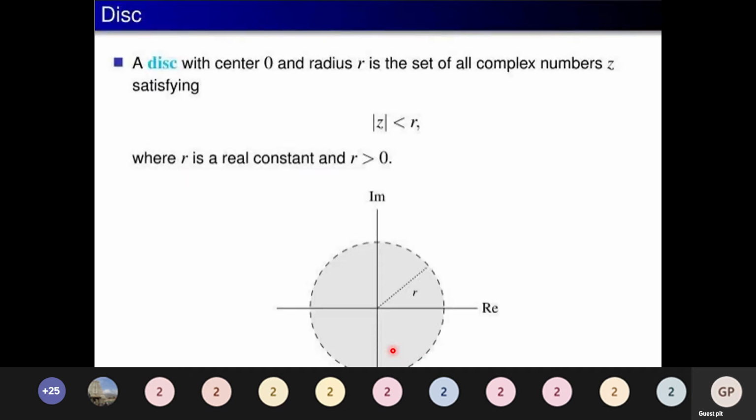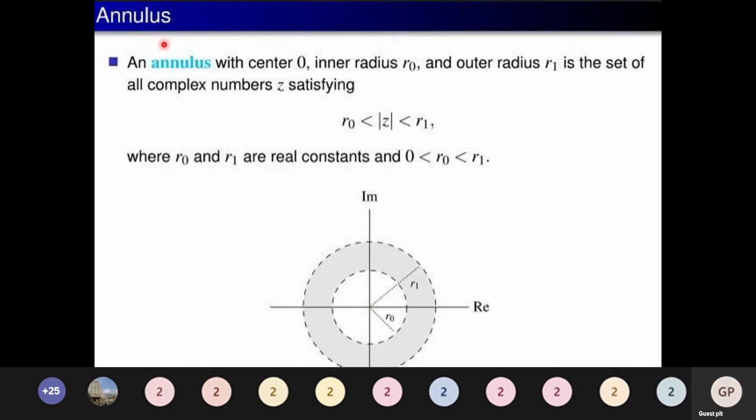There we were concerned with s = jω, here z = e^{jω}. There we had a strip parallel to the jω axis. Here, instead of that, we will have a disk with center 0 and radius r, the set of all complex numbers z satisfying |z| < r, where r is a real constant and r > 0. This is called a disk.